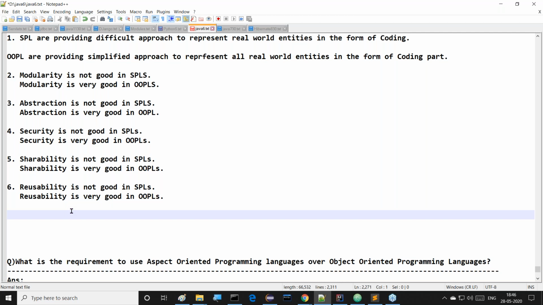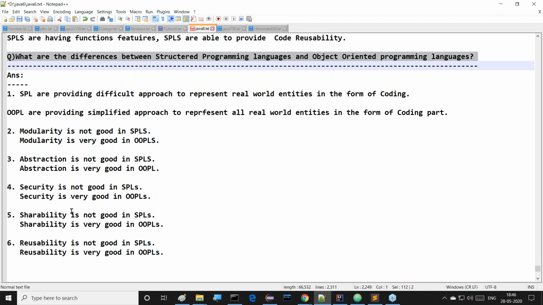Inheritance. Strictly speaking, inheritance is a relation between classes. It is able to bring variables and methods from one class to another class. That is called inheritance. The main advantage of inheritance is reusability. So now these are the various differences between structured programming languages and object oriented programming languages.